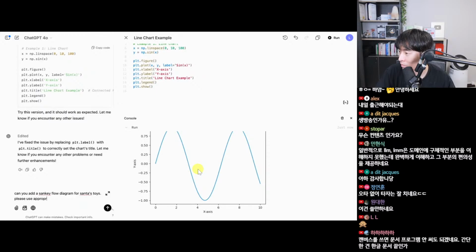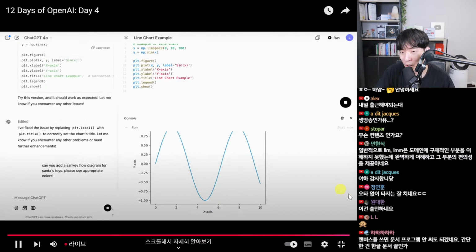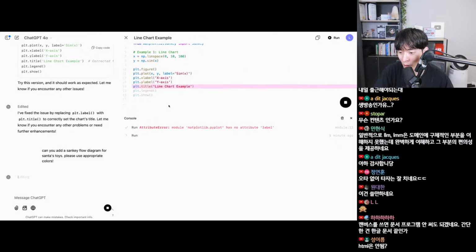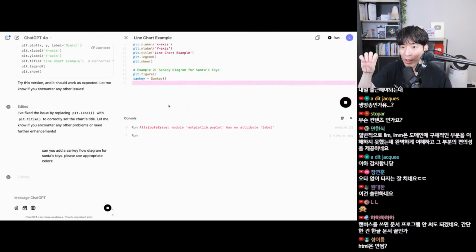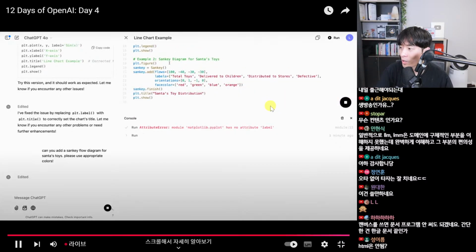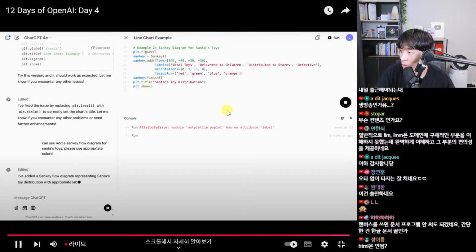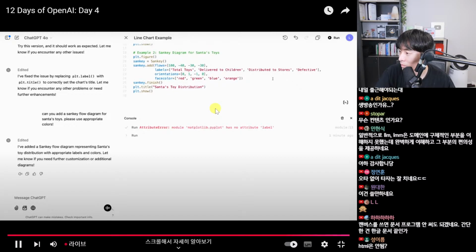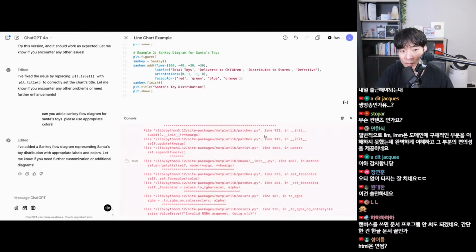Please use appropriate colors. See if we get HTML. Something Santa themed. ChatGPT is going to go through and edit our code again, and now it's adding example 2, a Sankey diagram. Cool. So we got total toys, delivered to children, distributed to stores, defective. Okay, so it's added a handful of lines of code, creating a Sankey, adding data, finishing it, and then saying show. Yeah, let's try running this.